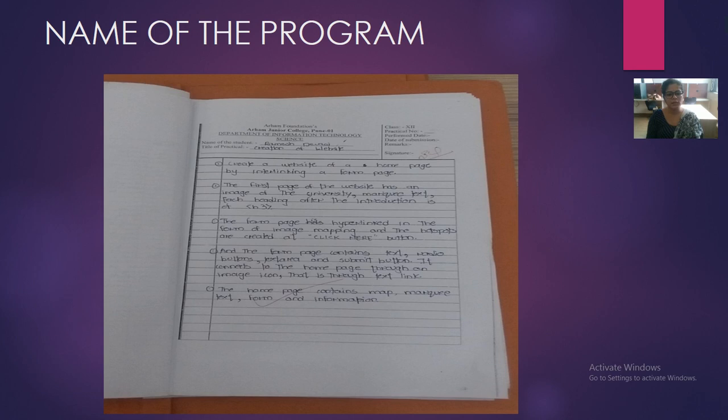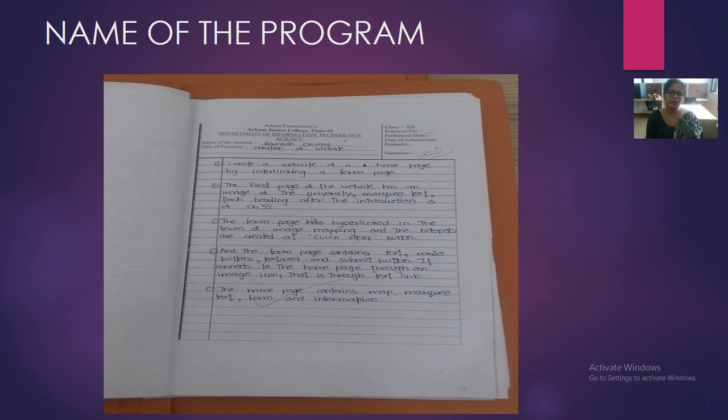You will get a question from your book and you have to write the complete question on this page. You also have to write some description regarding the program. For example, your first program is creation of a website. It is up to you what theme you choose. Say we have a website regarding a college.